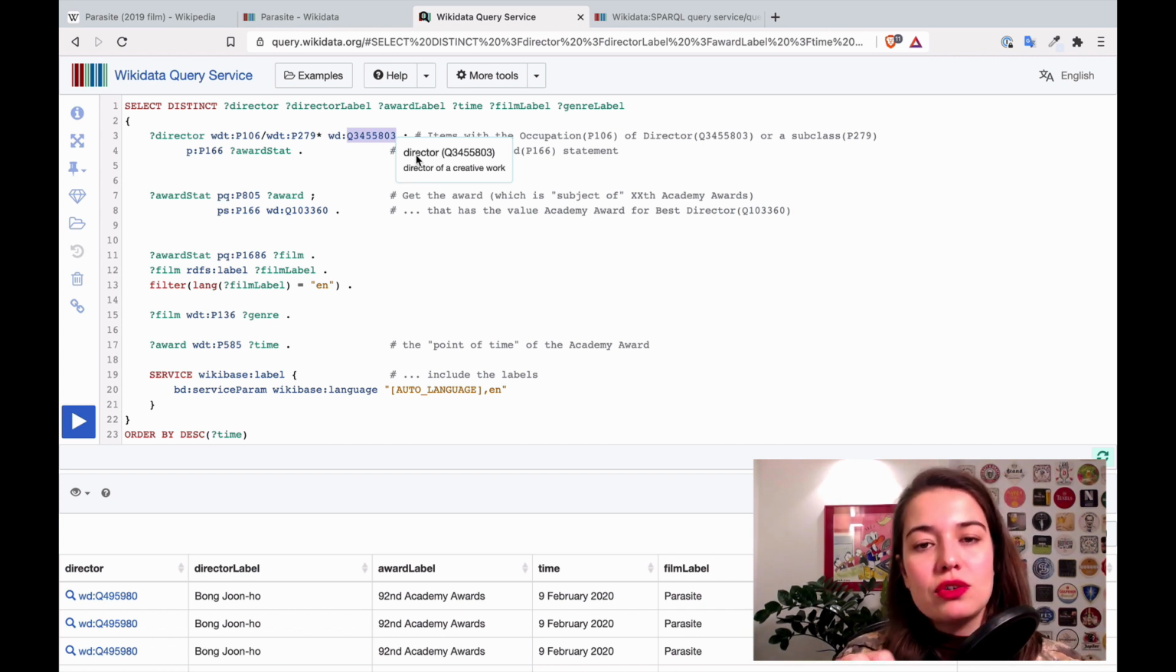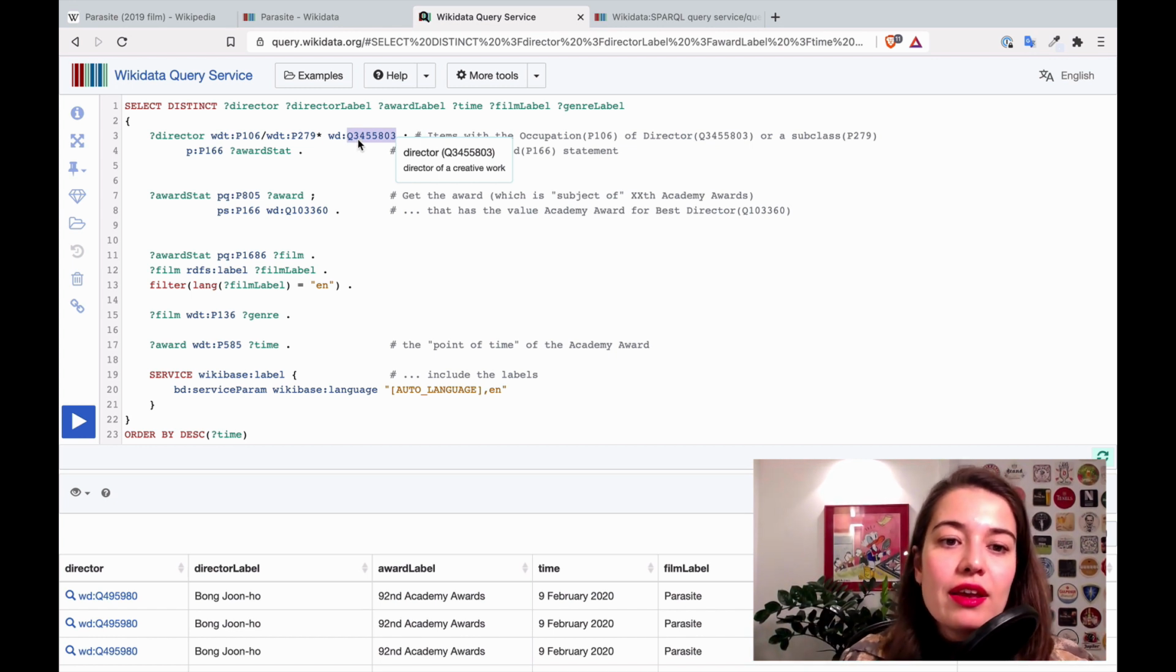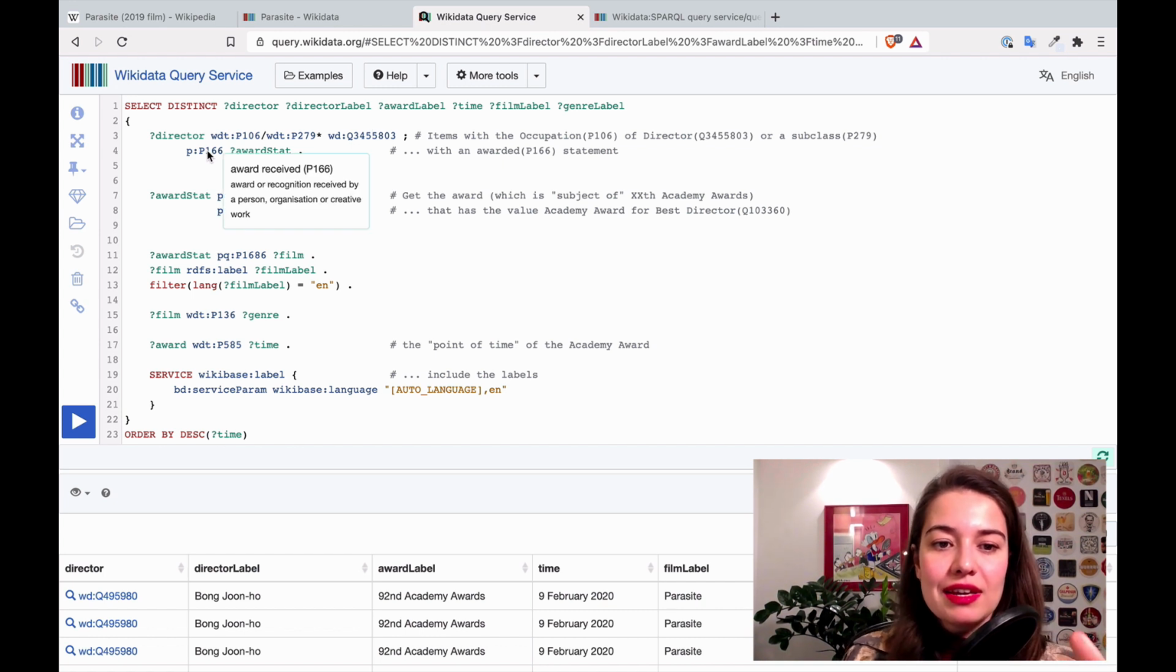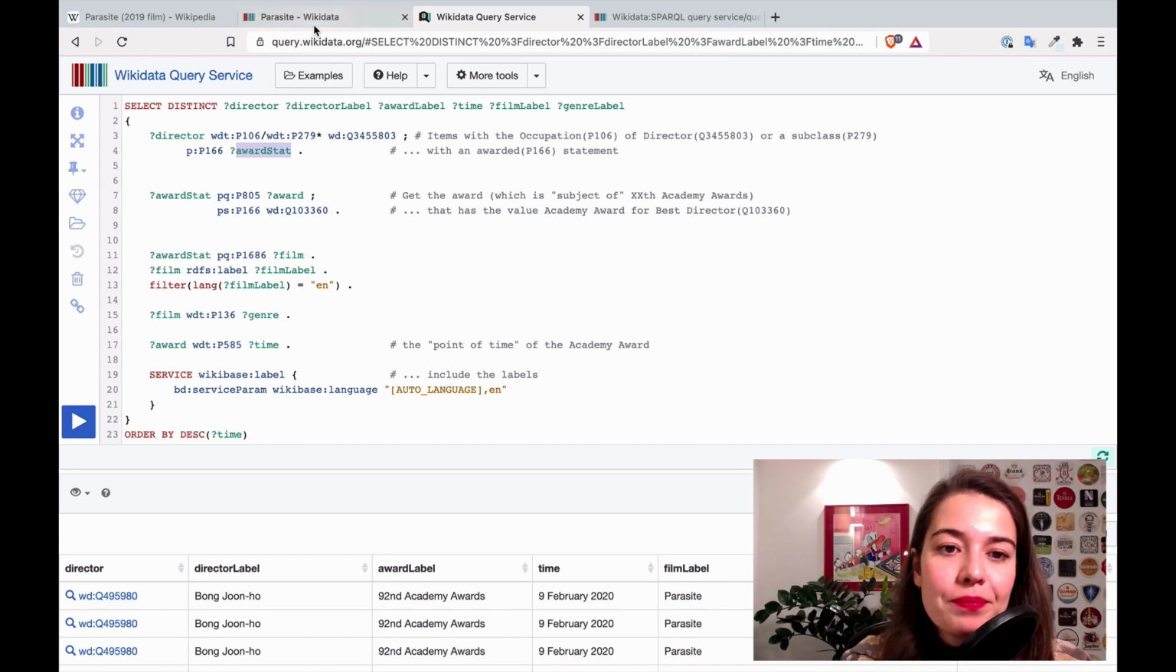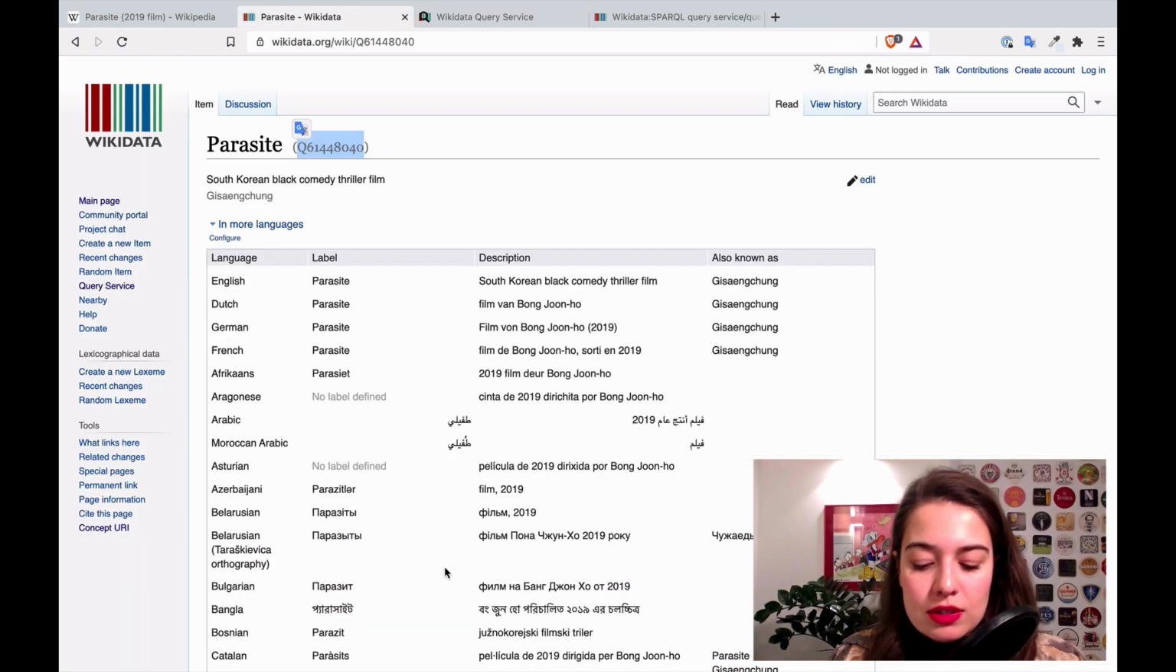So Wikidata doesn't really work with strings directly. It works with these IDs of things. So as you can see, the properties have IDs and also entities have IDs. Okay, so that's what I'm saying. And then it says, give me the section that is named award received. You can say this by only giving it a P. You're saying, give me the section that has the name award received, and I put it in a variable called award stat.